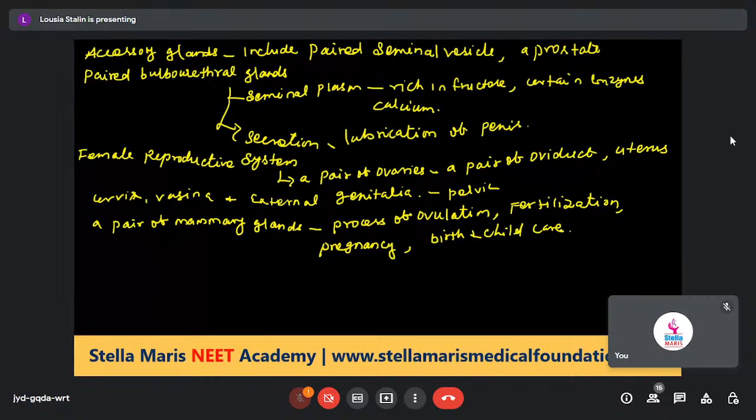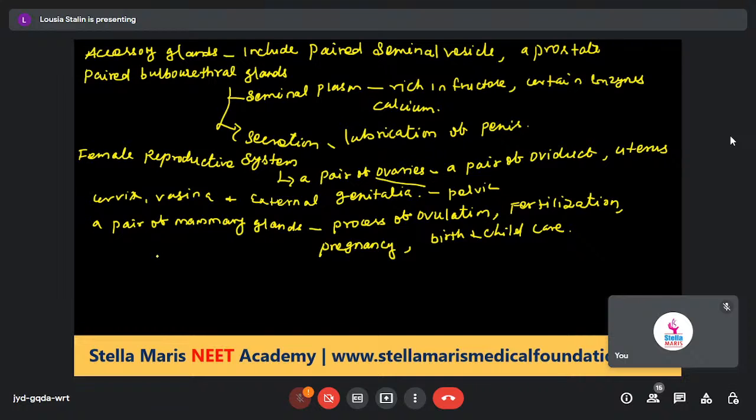A pair of mammary glands is integrated structurally and functionally with the process of ovulation. After ovulation, that leads to fertilization, pregnancy, birth, and child care. First one, ovaries.